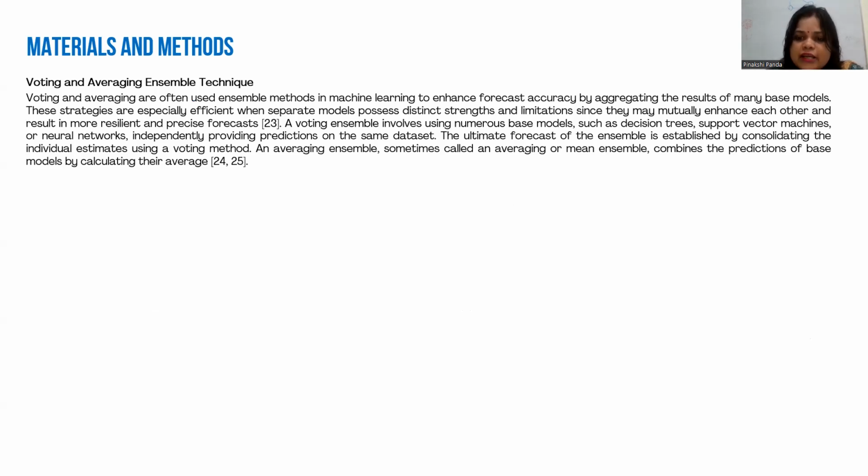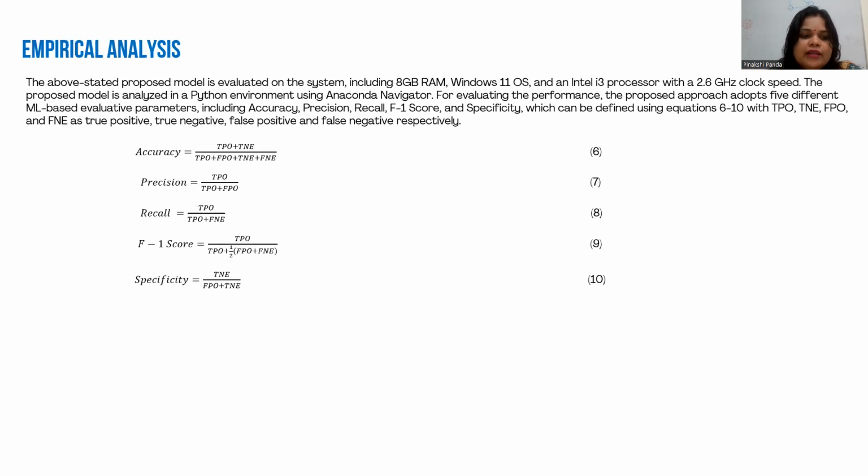Voting is an ensemble technique which enhances forecast accuracy by aggregating the results. These strategies are especially efficient when separate models possess distinct strengths and limitations, since they may mutually enhance each other, resulting in more realistic and precise forecasts. A voting ensemble involves using numerous base models such as decision tree, support vector machine, and neural network independently. And averaging, or mean ensemble, combines the predictions of the base models by calculating their average.